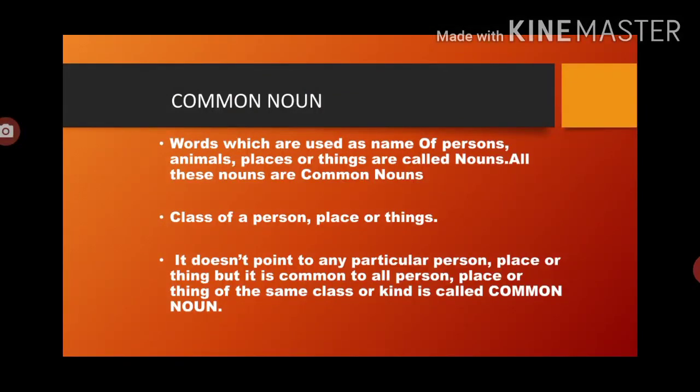Now, the first type of noun is common noun. Words which are used as the name of a person, animals, places or things are called nouns. All these nouns are common nouns, the class of a person, place or thing. It means common nouns are the simplest ones. If we take an example: Ram, Shyam, Ajay and Abhay are studying in the room. So what are we calling them?